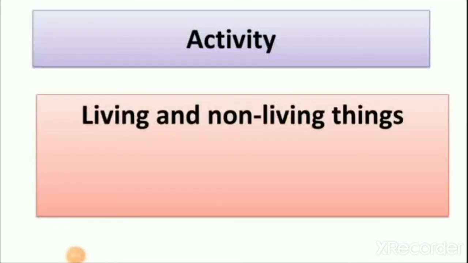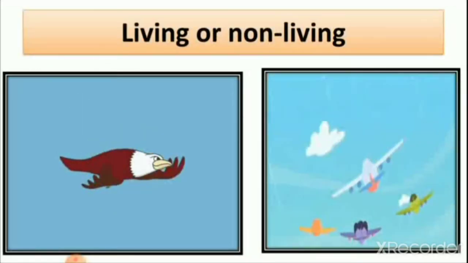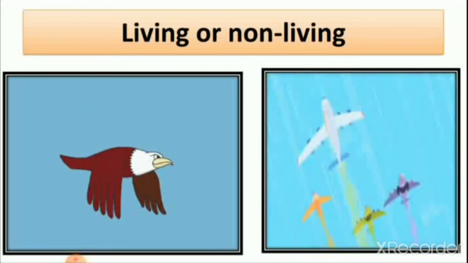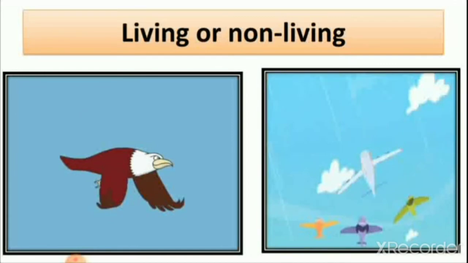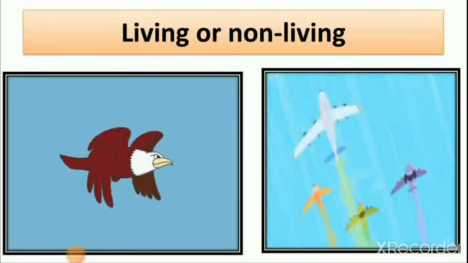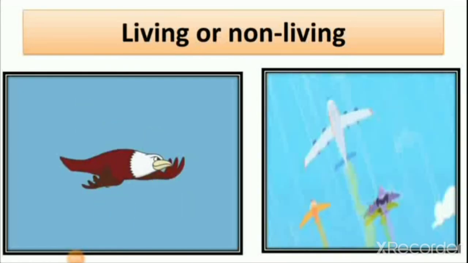After revising lesson number 1, let's start our activity. So here the first activity is about living and non-living things. So let's start today's activity. Here you can see two pictures. One is a bird flying in the sky, and in the second picture you can see that an airplane is also flying in the sky.